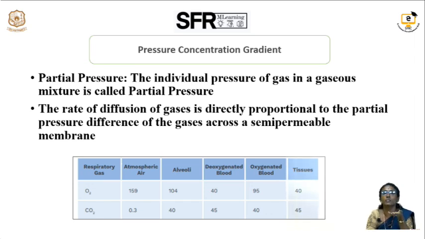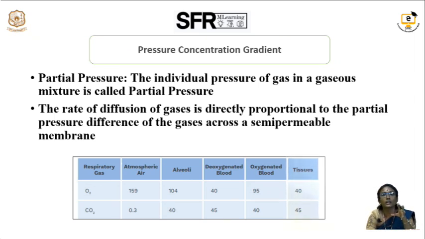In the same way, the gases also exert pressure in the alveoli and in the blood. Based on the differences in partial pressure, the gases move from one place to another. The pressure difference in any material, either liquid or gas, always moves it from the high pressure area to the low pressure area.